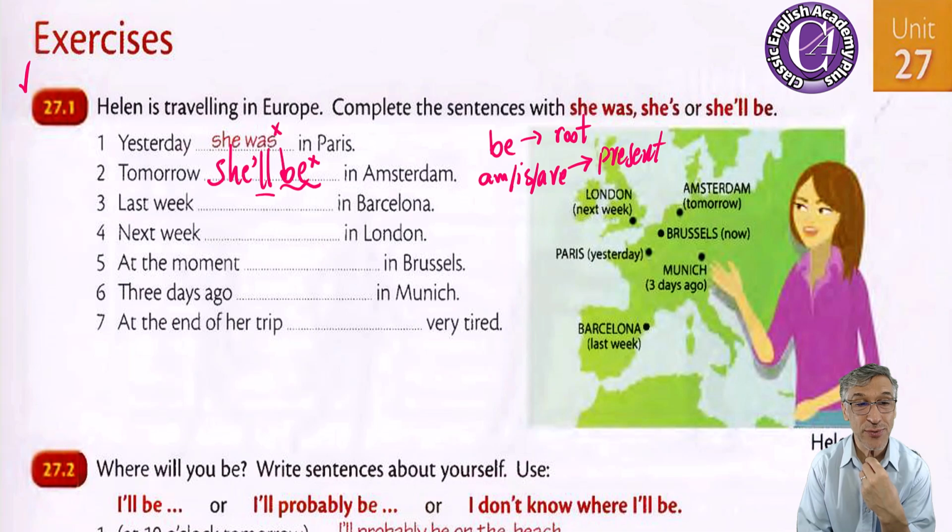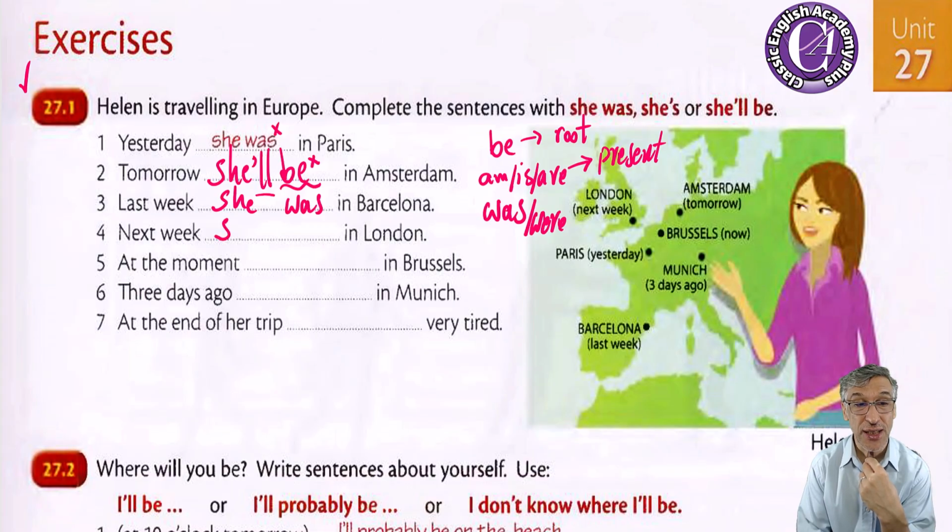Okay, last week she was, now let's go back, in the past. Was, do you remember? We use was for she, he, and some other singular starters. She was in Barcelona.